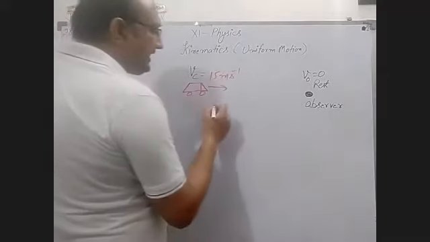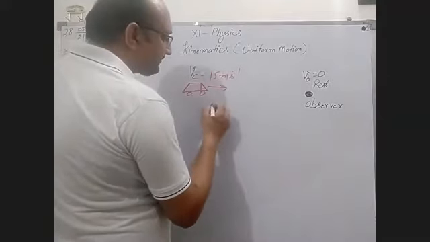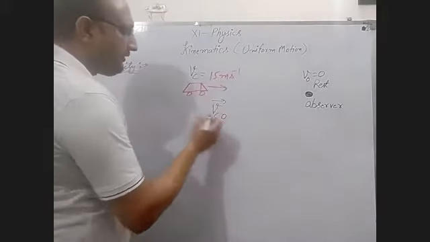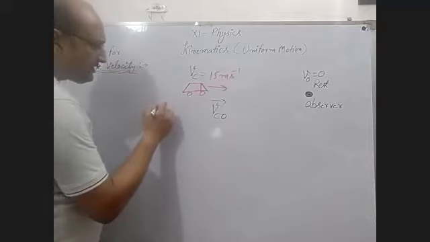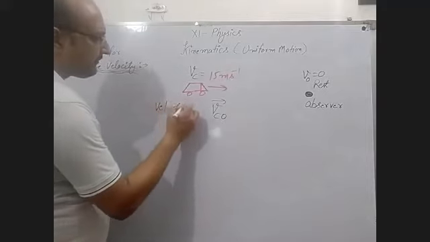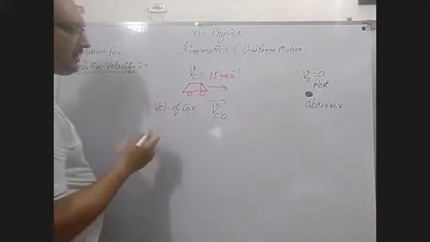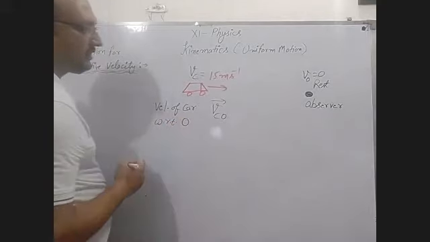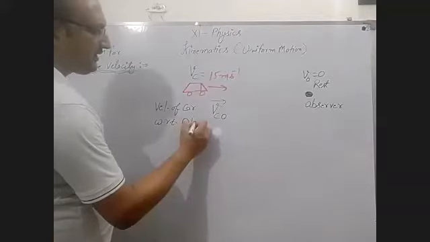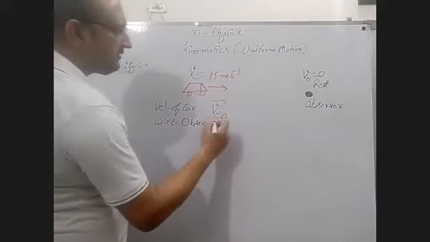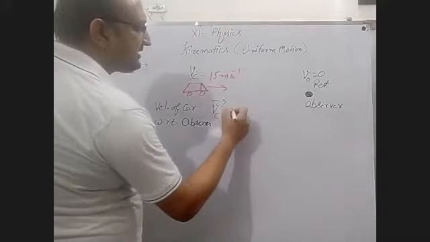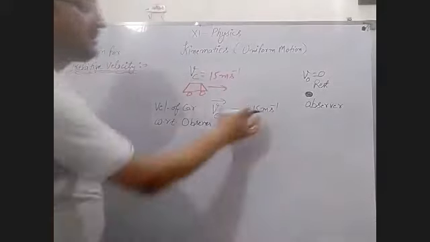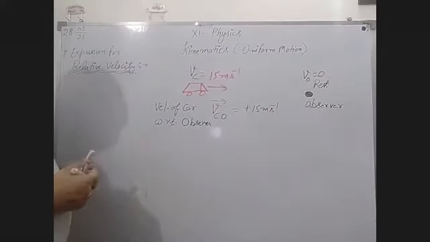Then we can say that VCO. What is the meaning of VCO? VCO means velocity of the car with respect to the observer. With respect to the observer, VCO is plus 15 meters per second.